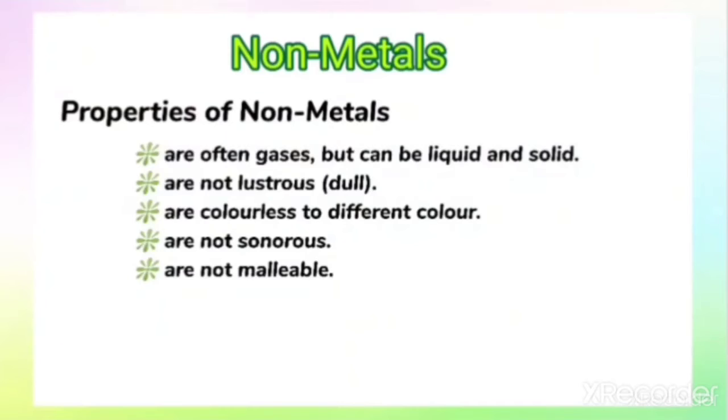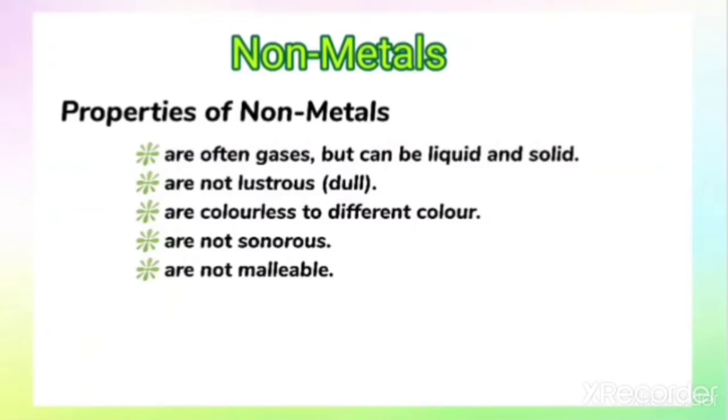The next property is that they are not lustrous. Not lustrous means they do not have a shiny appearance as we have seen in the case of metals, because non-metals are dull in nature. The next property is that they range from colorless to different colors. Gases like oxygen are colorless, but certain non-metals are colored also.